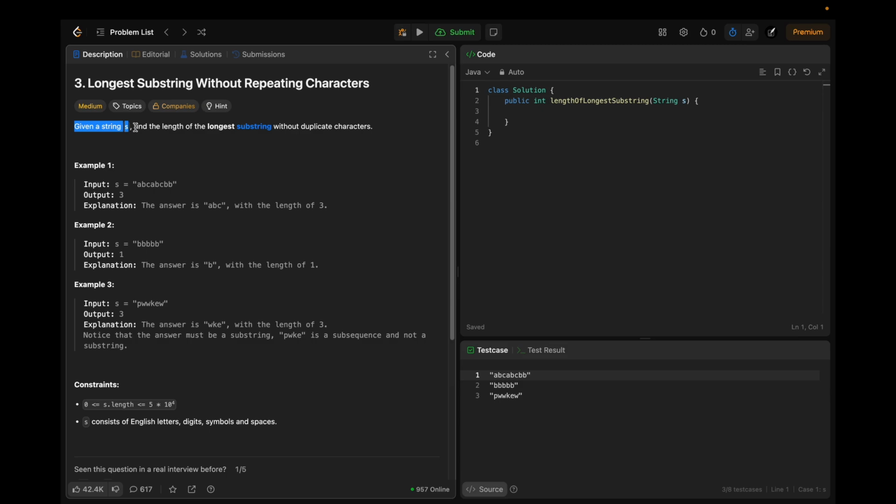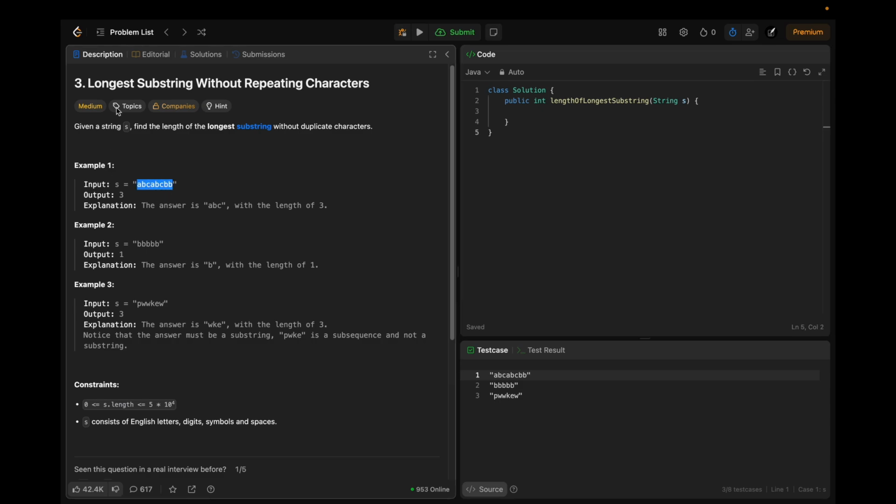Given a string S, find the length of the longest substring without duplicate characters. Okay, first of all, we need to know what a substring is. There are two things basically, substring and subsequence. To understand the difference between them, take A, B, C, D, E, F, G, H, I. A substring is going to be C, D, E. Another example will be F, G, H, because they are continuous. C and then D and then E, like that. So ABC is a continuous arrangement of characters in this string, so it is a substring.